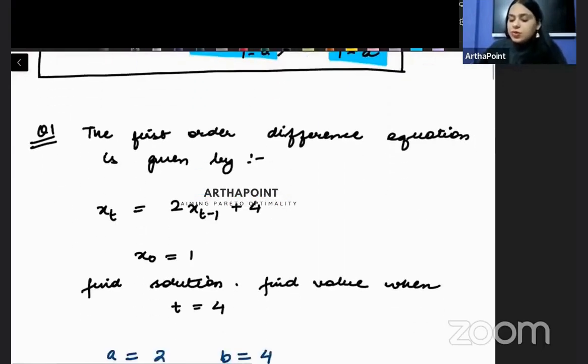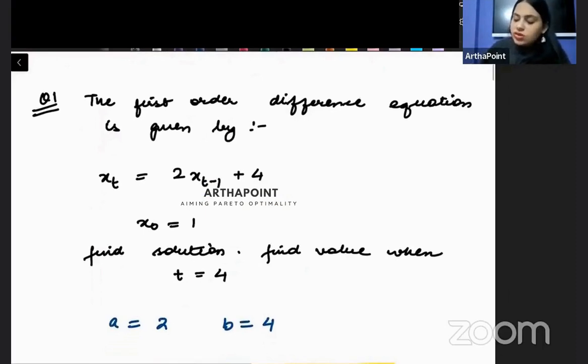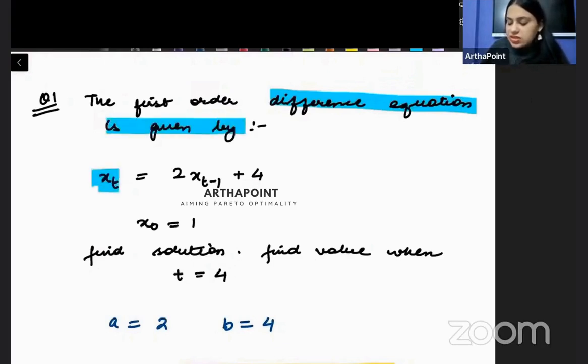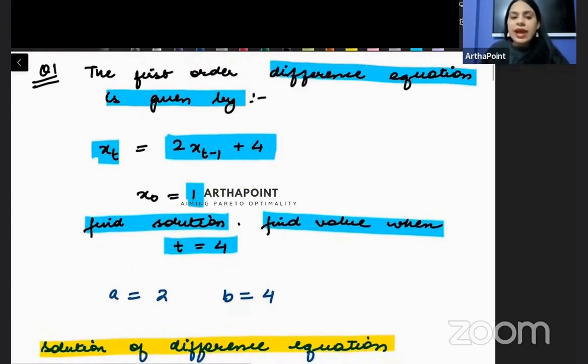Acha, now let us take some questions from it. So take the first question beta. It says the first order difference equation is given by x_t is equal to 2x_{t-1} plus 4 and x naught is 1. Find the solution and find the value when t is equal to 4. So beta, if I compare this, तो ये किससे सिमिलर लगेगी हमें ये इक्वेशन?